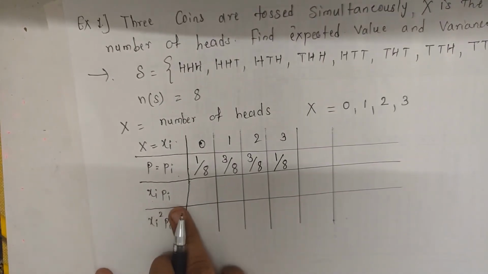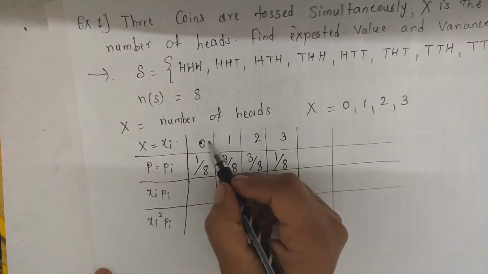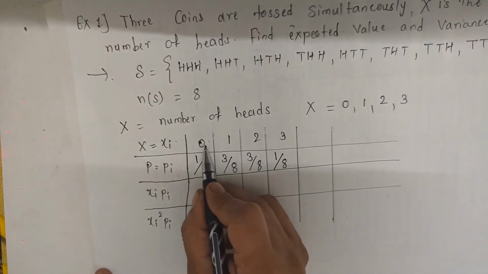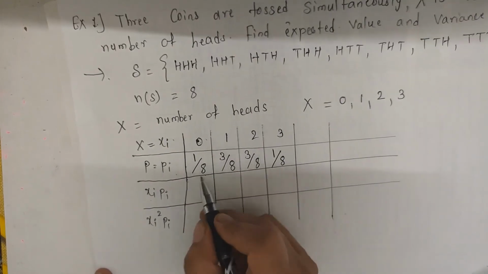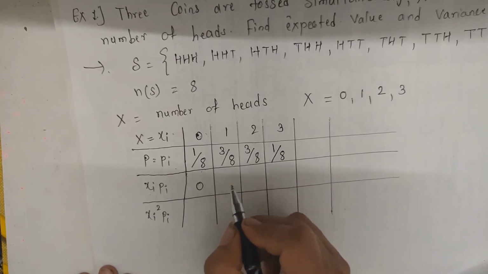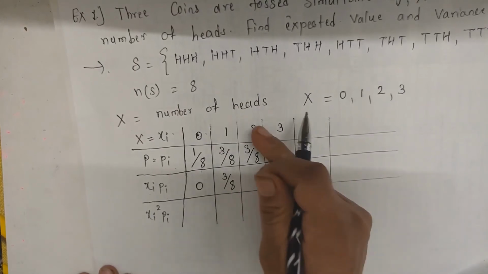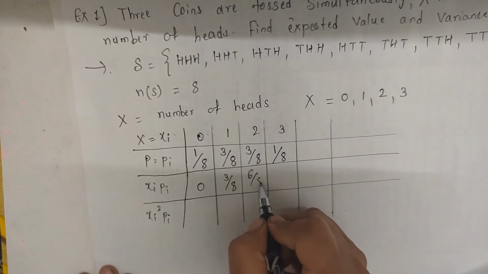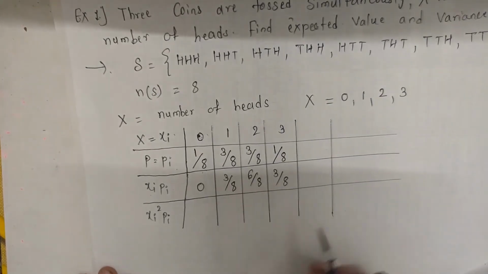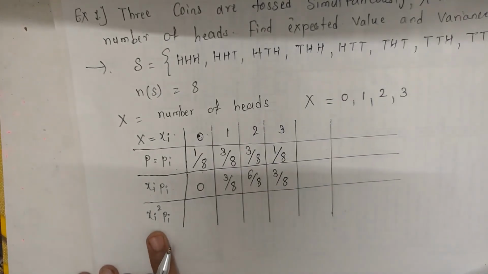Now xi pi, that is the product of these two columns: 0 into 1 by 8 is 0. 1 into 3 by 8 is 3 by 8. 2 into 3 by 8 is 6 by 8. 3 into 1 by 8 is 3 by 8. Now xi square into pi.